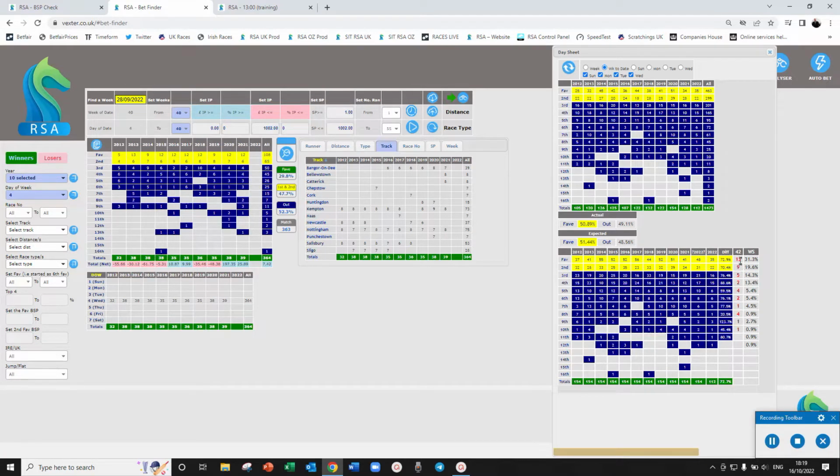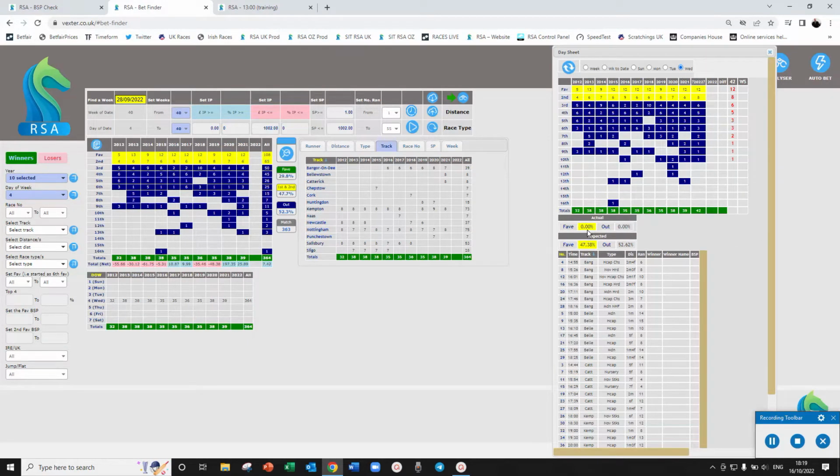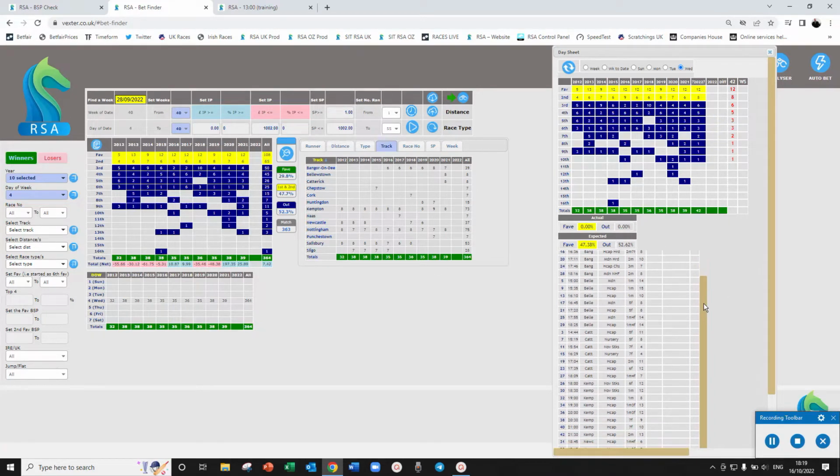We've also got 13 faves and 9. This is what we expect to happen, right? So if we actually look at the day, we're expecting about 47% of favourites to win. So a good day for outsiders. Okay, so that's done. Now the next thing I want to do is look at the tracks.